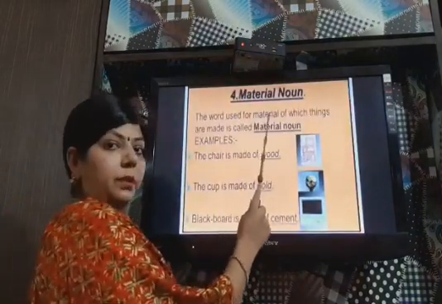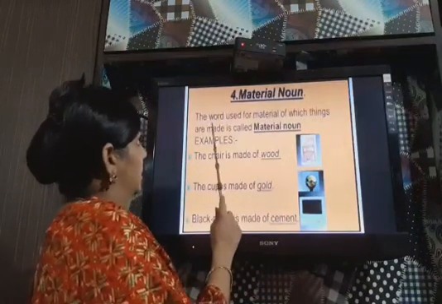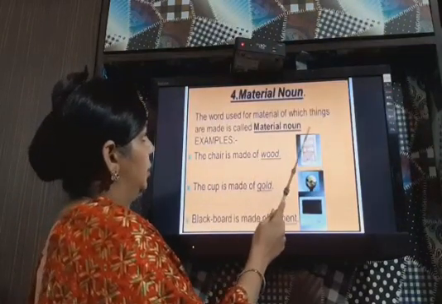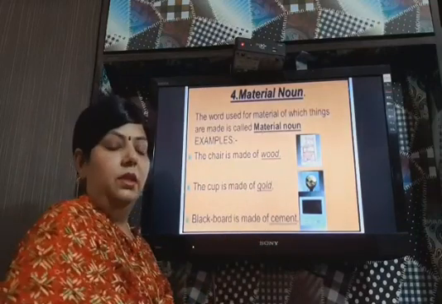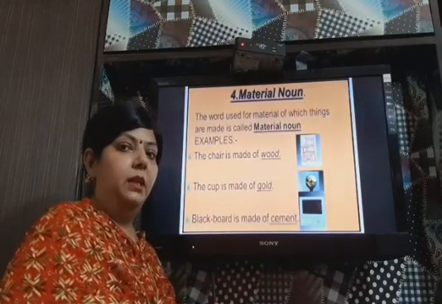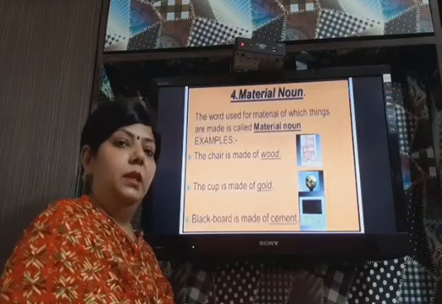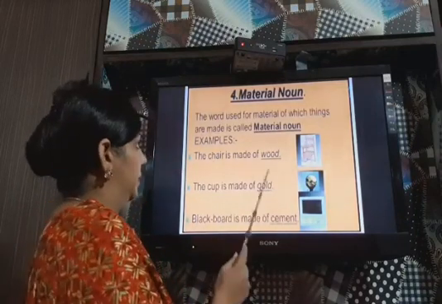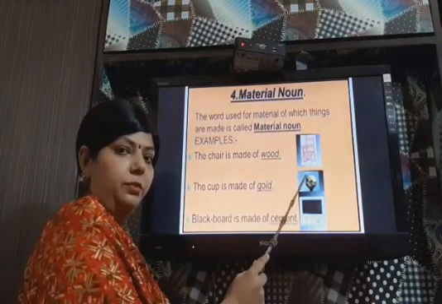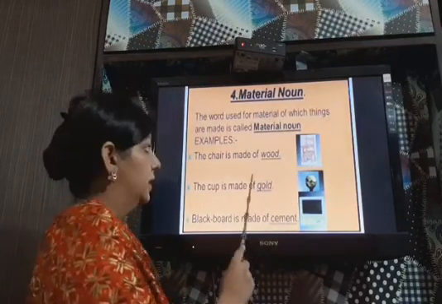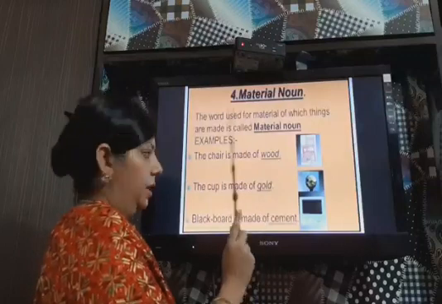Next comes the material noun. The word used for the material of which things are made is called material noun. The things are made of something, no, some material. So that material is called material noun. For example, the chair is made of wood. You can see the chair. The chair is always made of wood. So wood is called material noun.